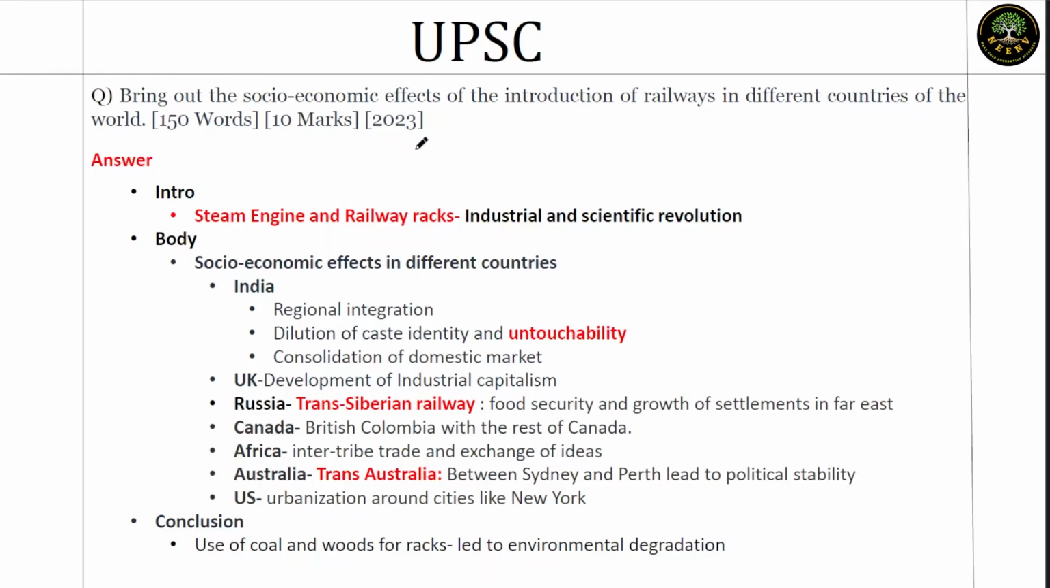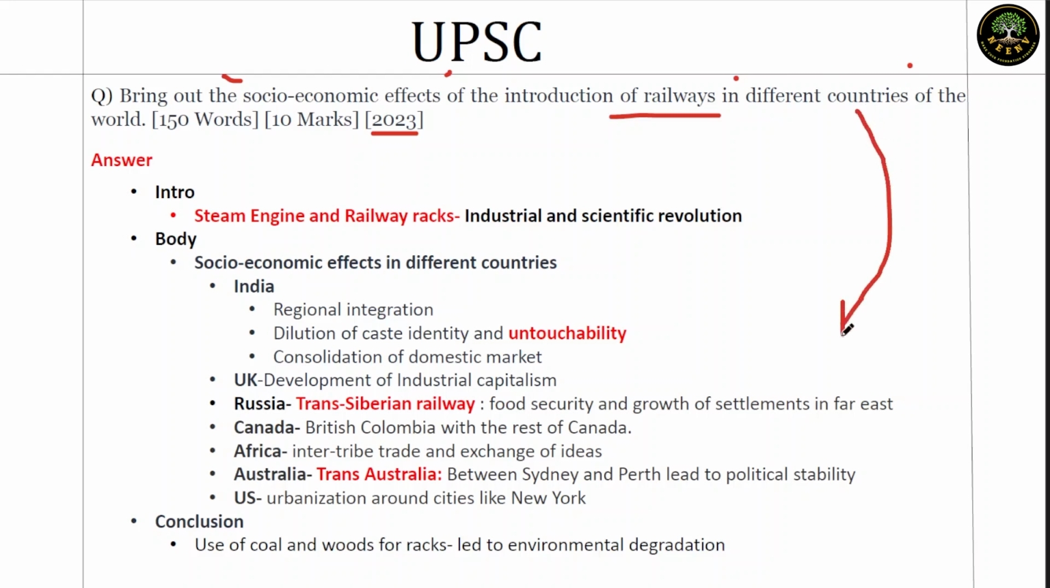We have a 10 marker from 2023 mains in the theme of world history. Look at the question: Bring out the socio-economic effects of the introduction of railways in different countries of the world. Now it's about socio-economic effects in the context of railways, and different countries of the world have to be brought into the picture.